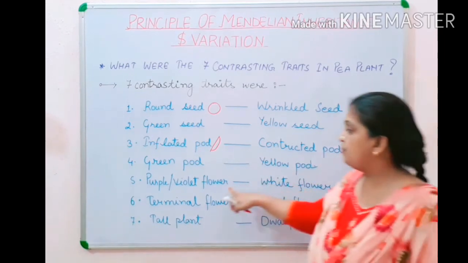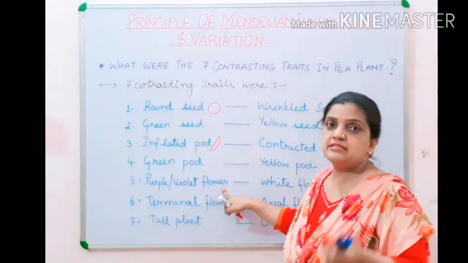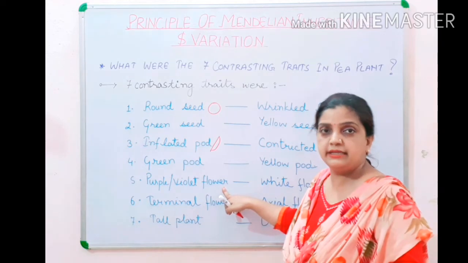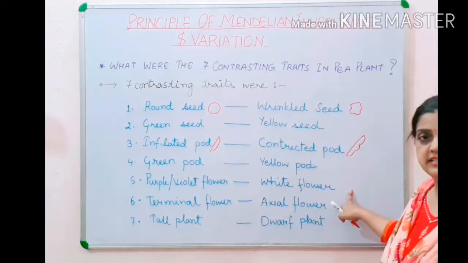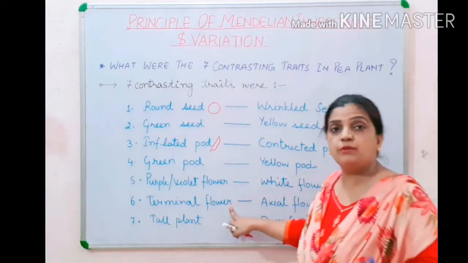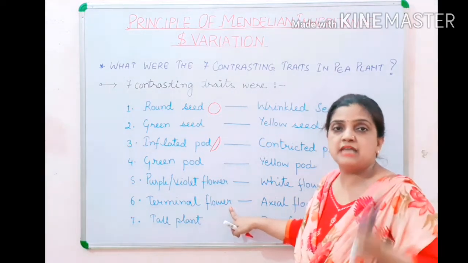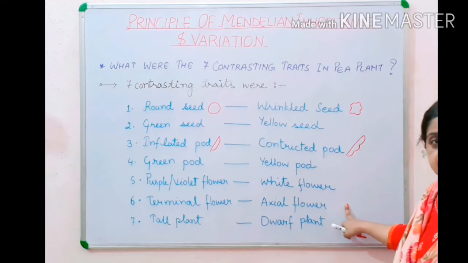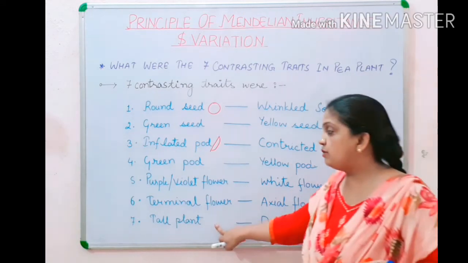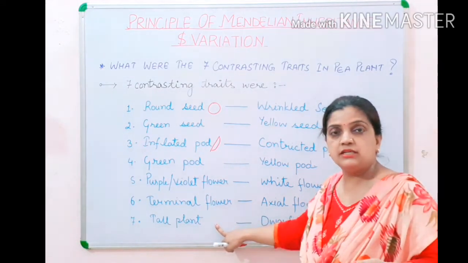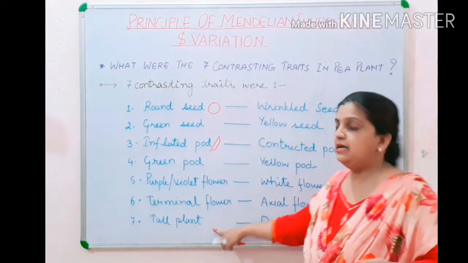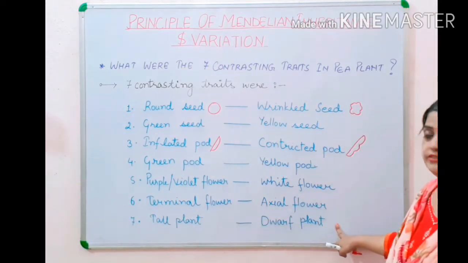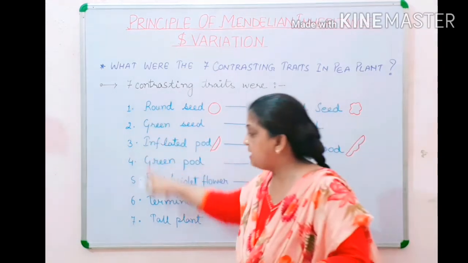When I talk about the color of the flower, some of the flowers were purple in color and some of them were white in color. If I talk about the position of the flower, some of the flowers were at terminal points and some of them were at axial points. Now if I talk about the height of the plant, some of the plants were tall and some of the plants were dwarf.